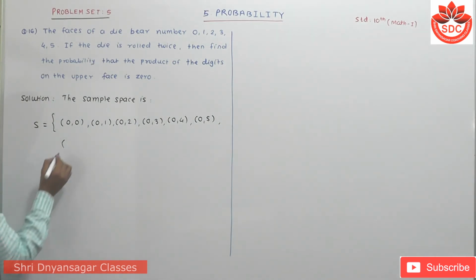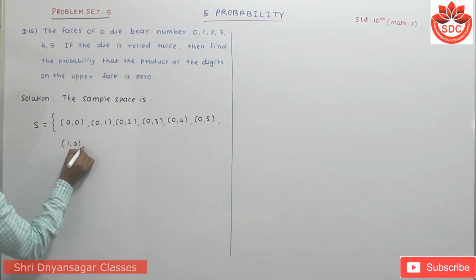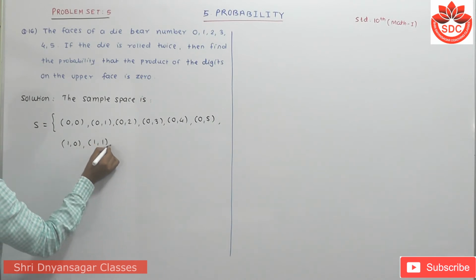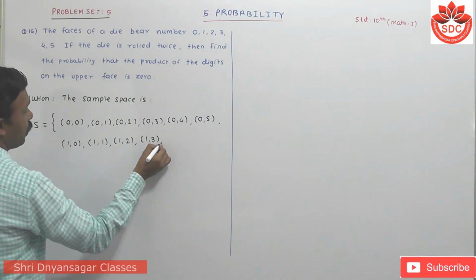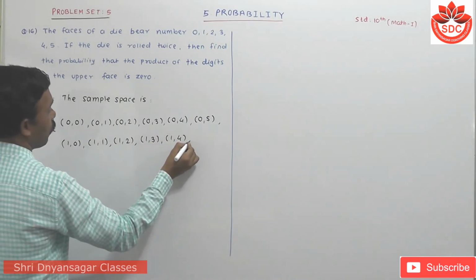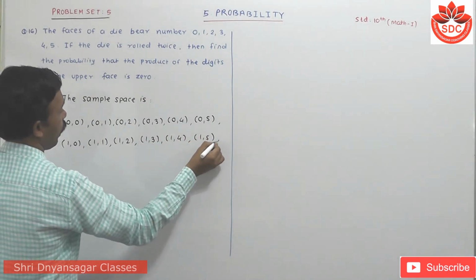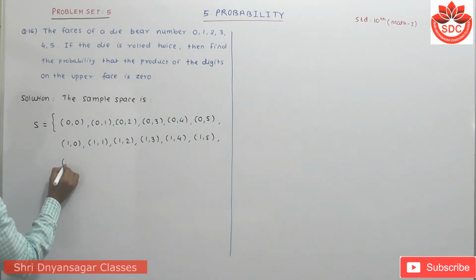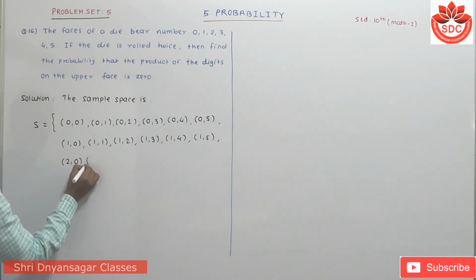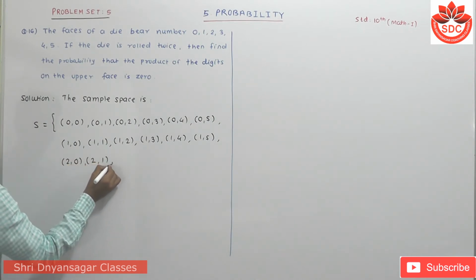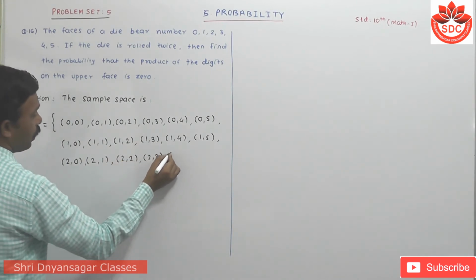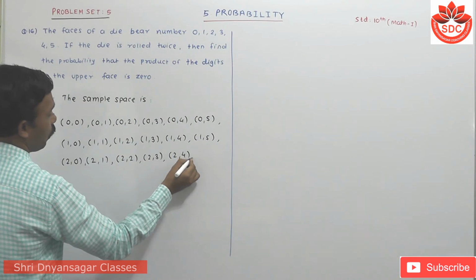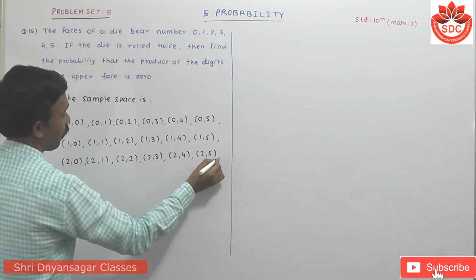Next one is 1, 0, 1, 1, 1, 2, 1, 3, 1, 4, 1, 5. Then next 2, 0, 2, 1, 2, 2, 2, 3, 2, 4, 2, 5.